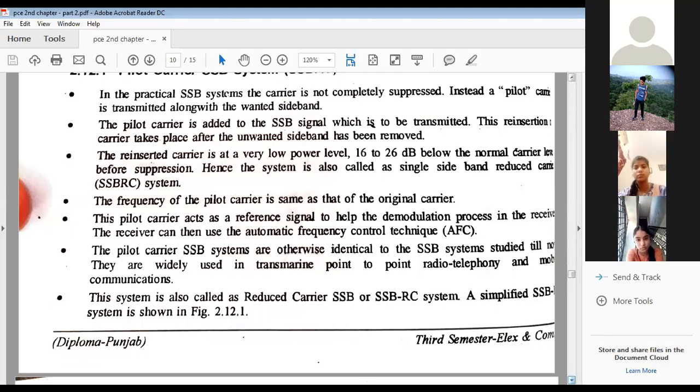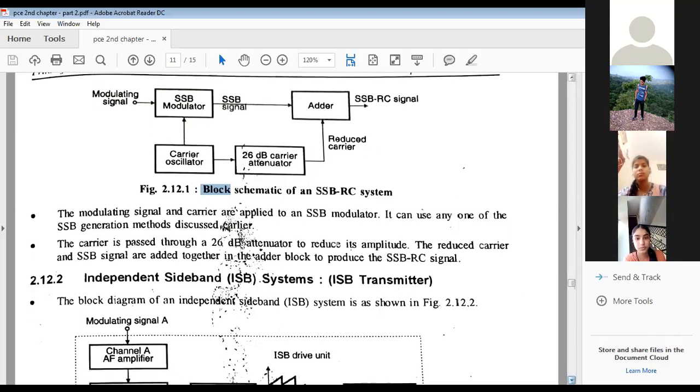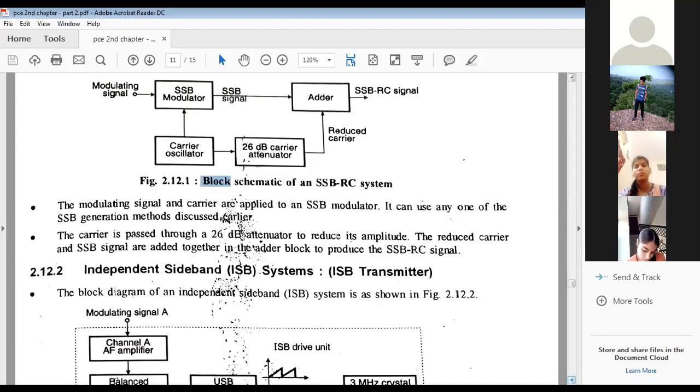So the block diagram I have already shown. Here the modulating signal and carrier both are applied to the SSB modulator. So it can use any one of the SSB generation methods discussed earlier. Okay, we can suppress one sideband or the other sideband. The filter method we will discuss in the fourth chapter of this book as well, while discussing the types of modulators. I will tell you the filter method and phase method as well, how we can generate upper sideband and lower sideband along with their mathematical description.